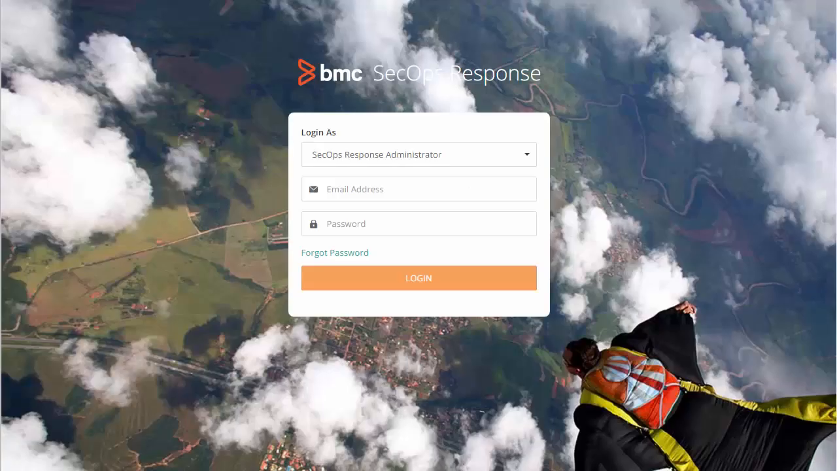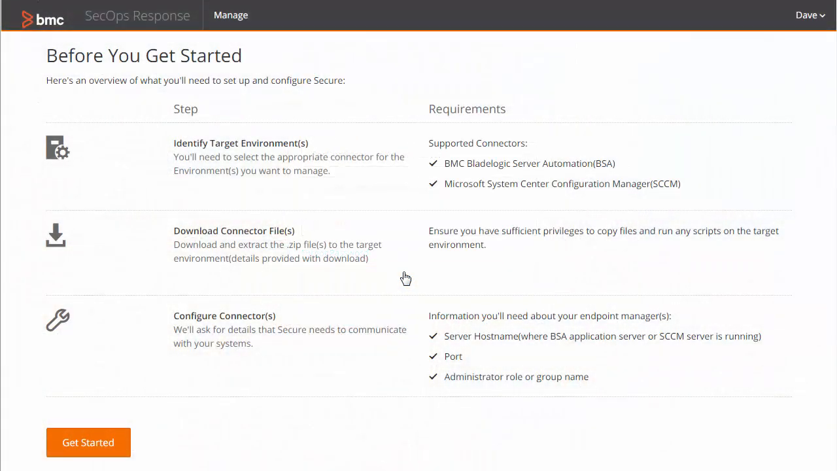First, you need to log on as a SecOps Response administrator using the credentials you provided when you registered with BMC. Enter the email address that is registered with BMC and the password. Click Login. An introductory page appears. It describes what to expect during the onboarding process. After you review the information on this page, click Get Started.